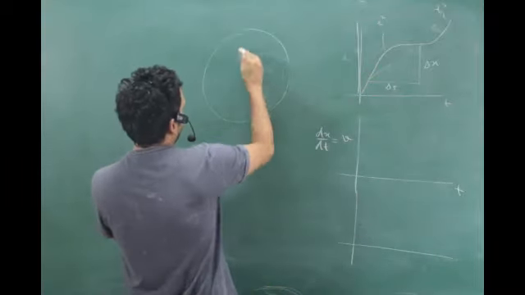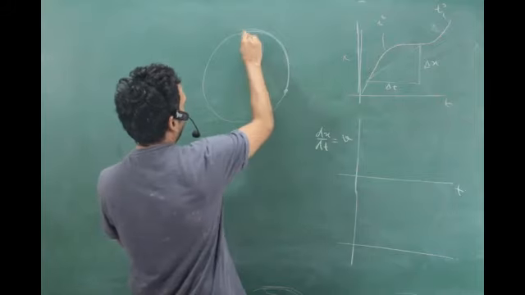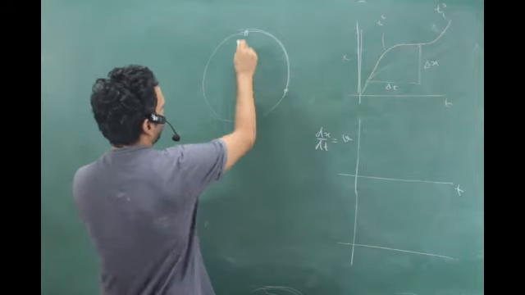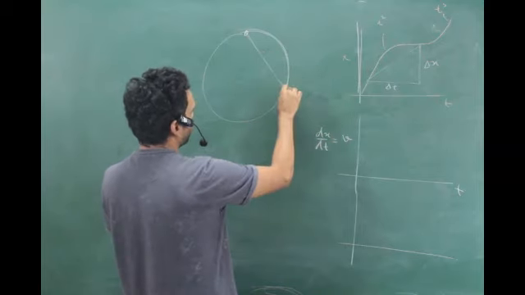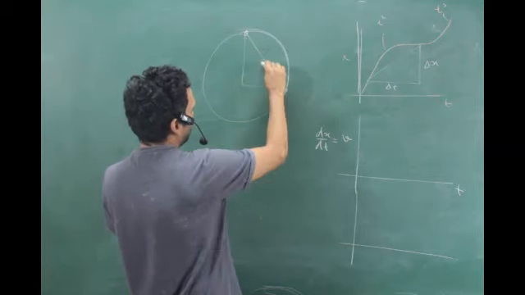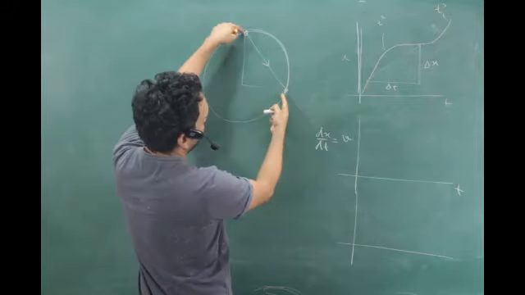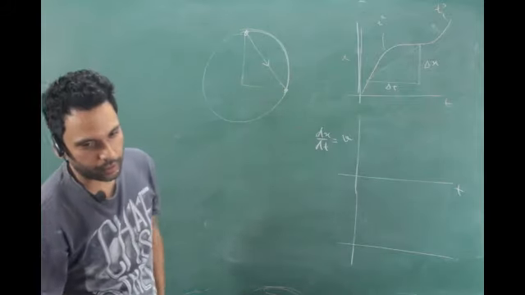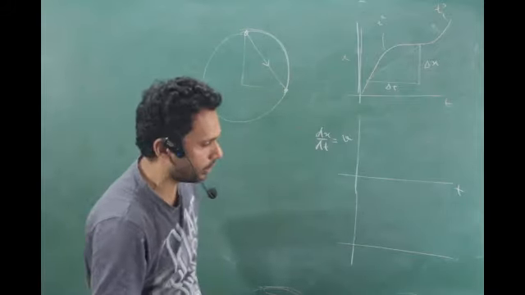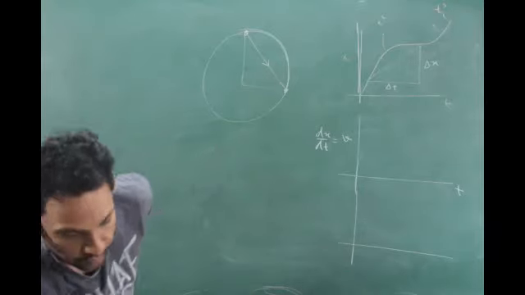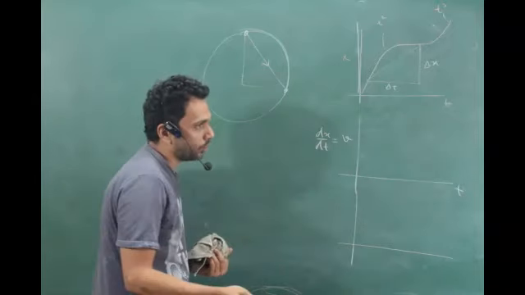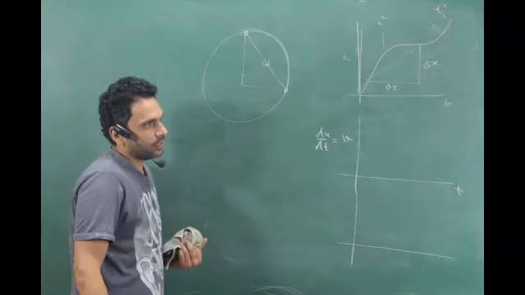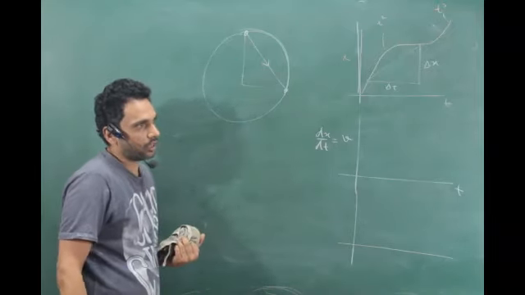A lot of questions on average velocity also come. Like they say, you're going in a circle, you went from here to there in t time. What's the average velocity? You don't care how you went, the displacement is so much and the time is whatever. Root 2 r divided by t will be your average velocity. Average velocity is not (final velocity plus initial velocity) by 2 into time. Not at all, even if you're doing vectors.